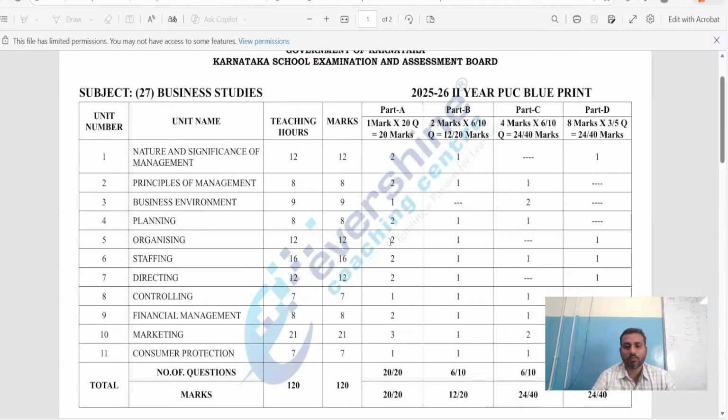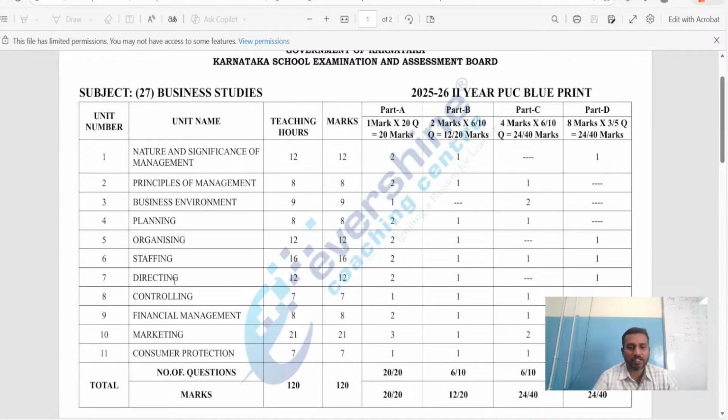Organizing, 12 marks: two 1-mark questions, one 2-mark question, and one 8-mark question. Then the chapter staffing, where we can expect two 1-mark questions, one 2-mark question, one 4-mark question, and one 8-mark question. You can target the chapter staffing as it holds good, and you can expect one question from it in every exam.